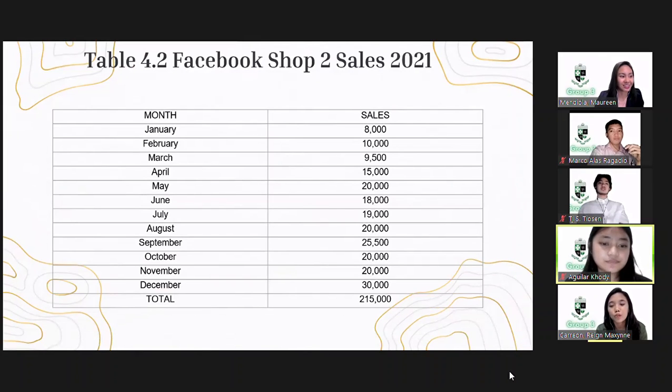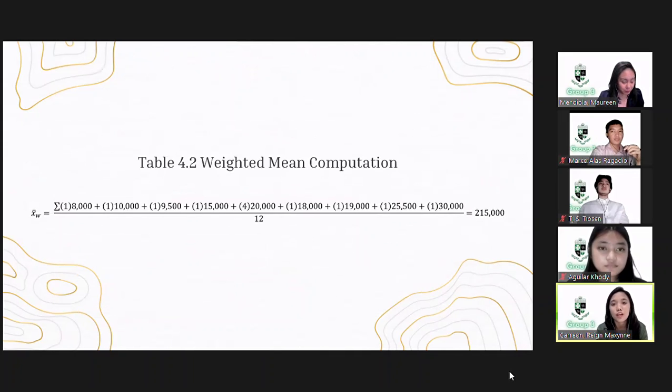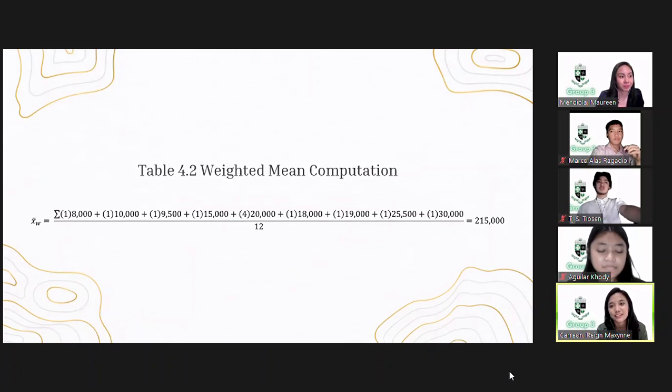Table 4.2 Facebook Shop 2. The business is about snacks, or in Filipino, they call it merienda. The total sales of the snack or merienda in a year is 215,000 pesos. The business owner does pre-orders and gives discounts to their regular customers and accepts walk-in orders.